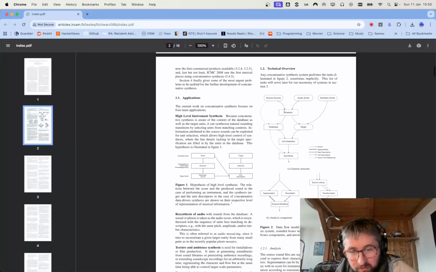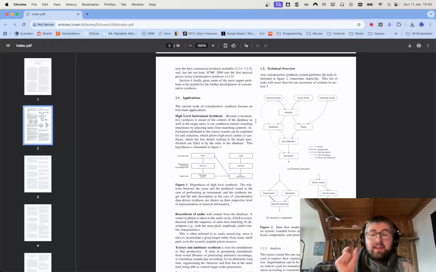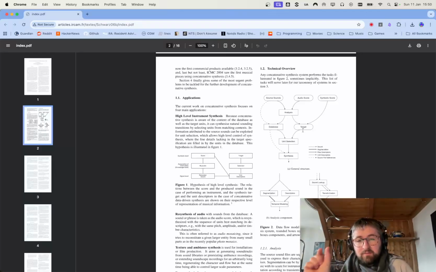What they normally do, what he does here, and what I haven't got, is this target. With the target, you could have a phrase or an existing piece of music, and it tries to pick from this database of sounds at each slice, say you were looking at 0.1 seconds at a time. At each 0.1 seconds, it will look in this database for what is closest to that particular part of the audio in the target, and it will try to reconstruct that target using the sounds you provide it, which can give you quite interesting results.